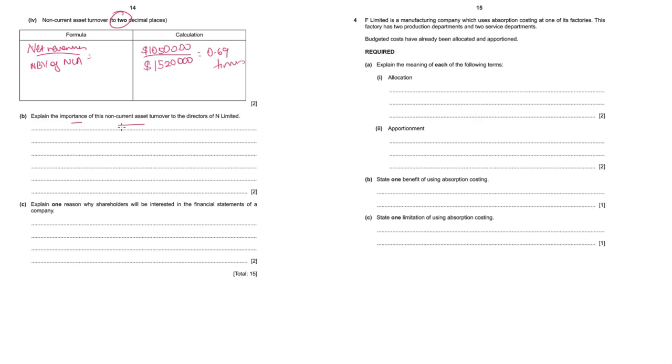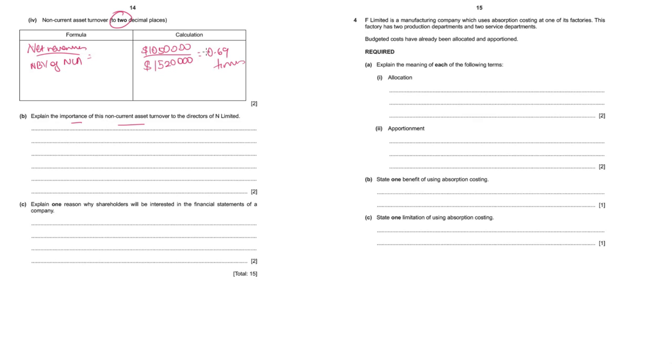Explain the importance of non-current asset turnover. Non-current asset turnover measures how efficiently the business is using its non-current assets to generate revenues. See, it's very easy for a business to take loans and expand, buying a lot of non-current assets. But after buying them, are they making proper use of it? Are revenues increasing in the coming years? That is very important, so this ratio helps you determine that.